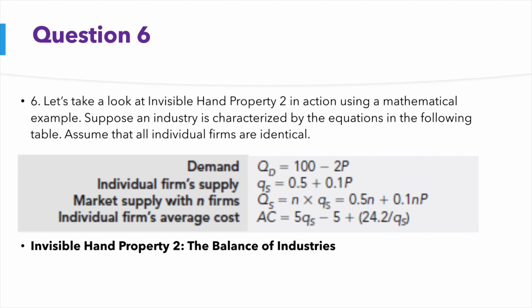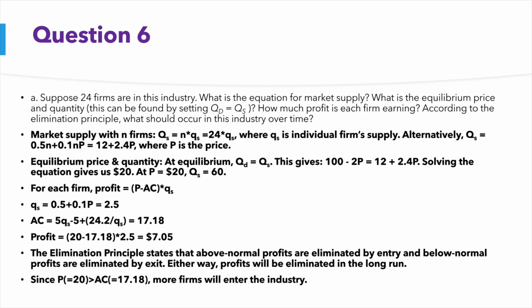For question 6, we're investigating how the invisible hand property 2, which is the balance of industries, plays in the market. So we're given the following 4 equations: demand, individual firm supply, market supply within firms, as well as individual firms' average cost. For part A, we're told that there are 24 firms in this industry. So using the QS equation, we have 0.5N plus 0.1NP, where P is the price and N is the number of firms, which is 24 in this case.